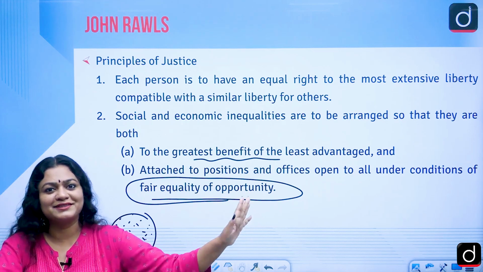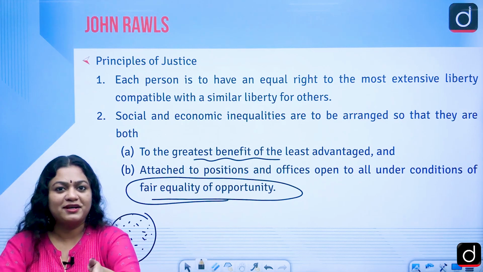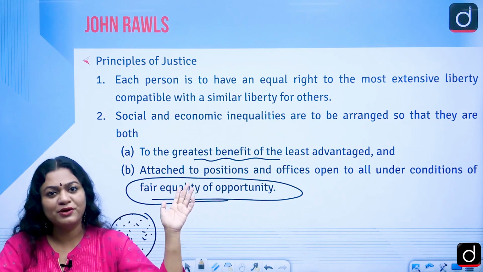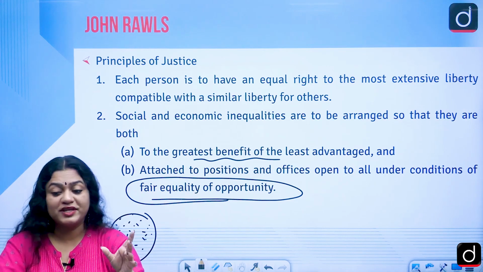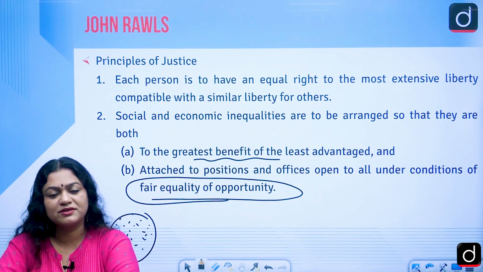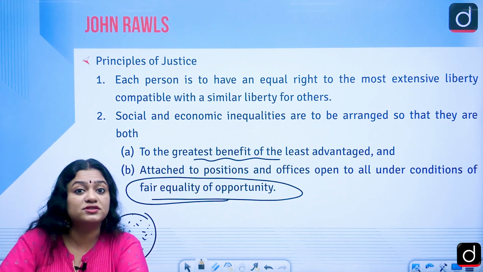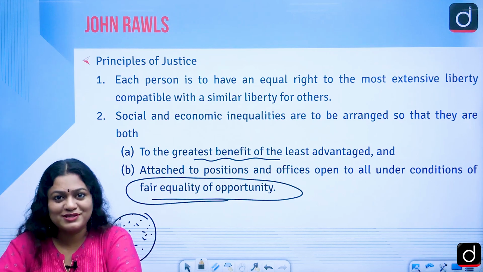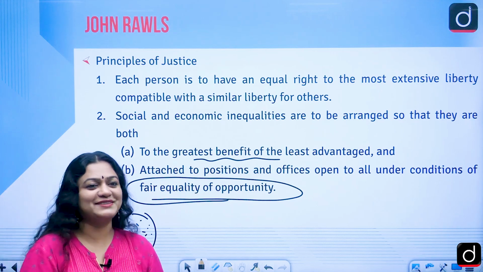John Rawls is not creating any such compartmentalization; rather, it is open to everyone. This is a very interesting question that is often asked in various interviews and other places: what is the difference between the distributive justice of Aristotle and John Rawls? So be ready with the answer.